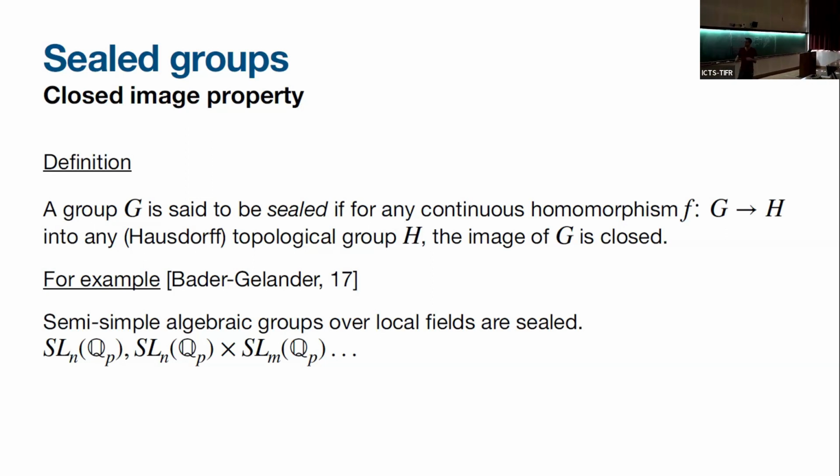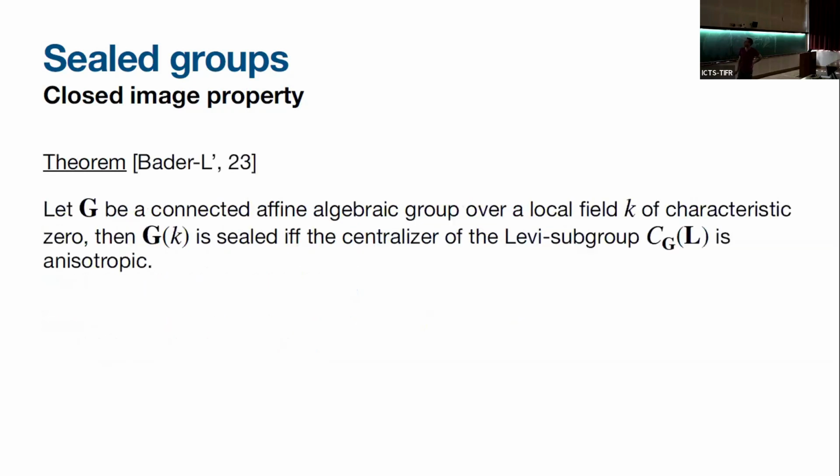But they have some paper where they generalize the Howe-Moore property. And the question is, what other algebraic groups have this property? And the answer is the following. If I have some connected algebraic group over a field K, and now I will assume the characteristic is 0, then the group G is sealed if and only if the centralizer of the Levi part is anisotropic. It's a fancy way to say that the centralizer of the Levi part is compact. And it's a fancy way of saying that the Levi part is basically semi-simple, and it acts with no fixed points on the unipotent radical, for the whole group.